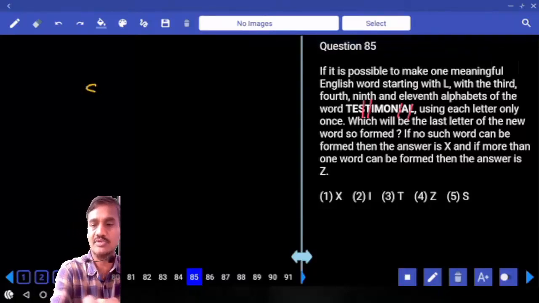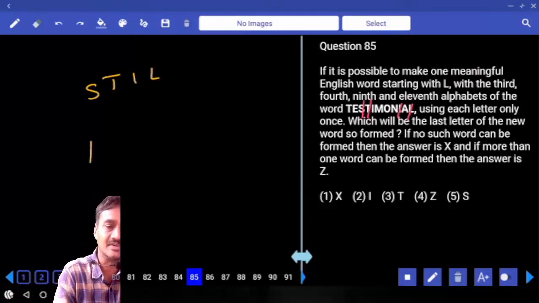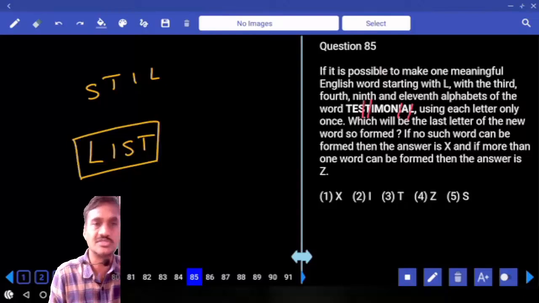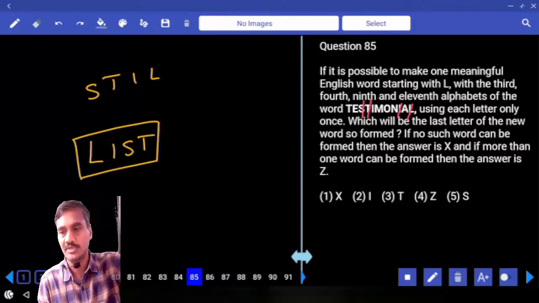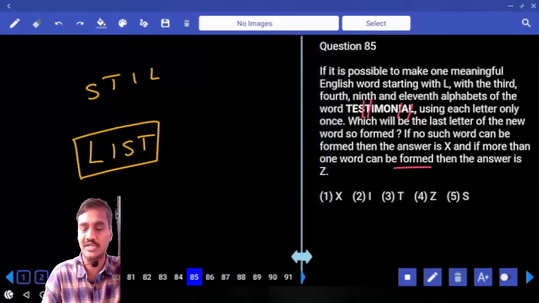What are the letters we have? S, T, I, L are the letters we have. Now starting with L, what are the words that can be formed? LIST. List is the word that can be formed. Then if no such word can be formed, the answer is X. If more than one such word can be formed, then the answer is Z.